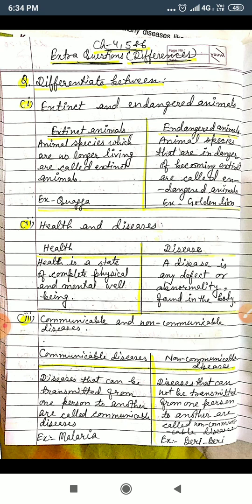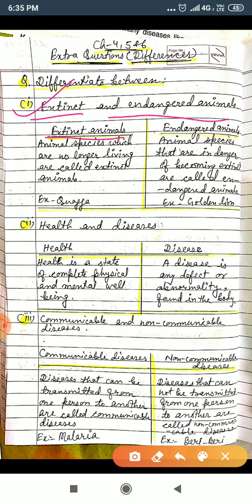So see the question. The question is to differentiate between extinct and endangered animals. First of all, you will make two columns: extinct animal and endangered animal. Okay, then you will write. So what will you write?